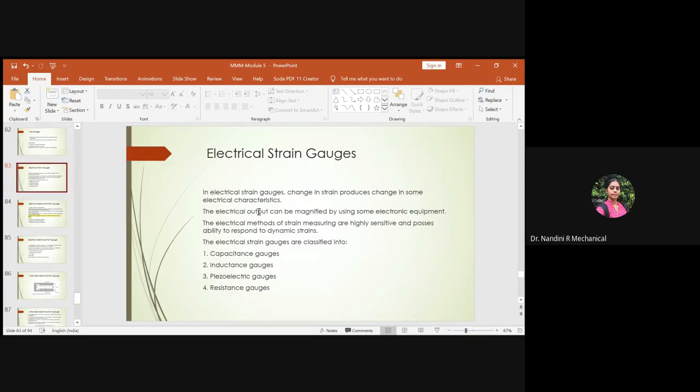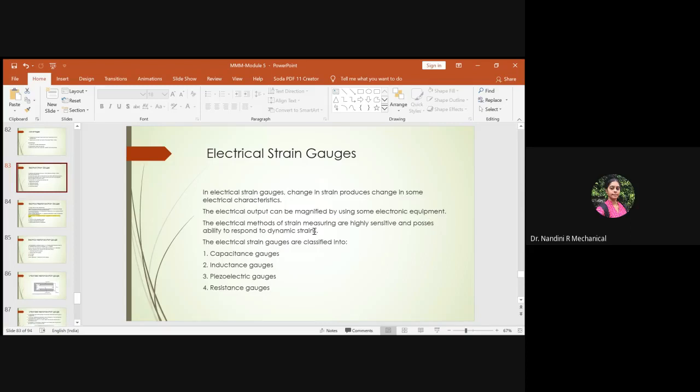The electrical output can be magnified by using electronic equipment. So the changes that come into picture due to variation in the strain can be studied, and this output can be magnified using electronic equipment.